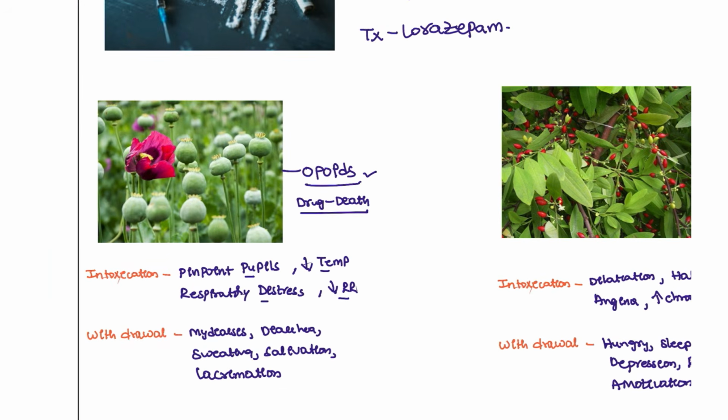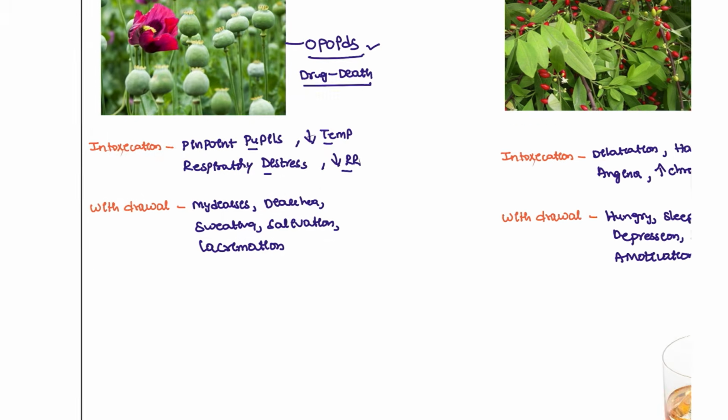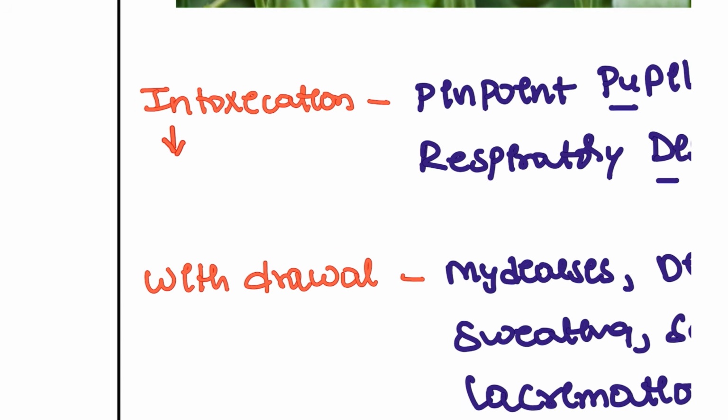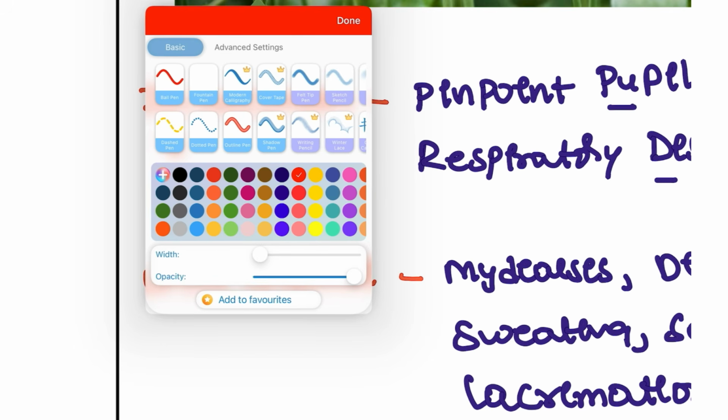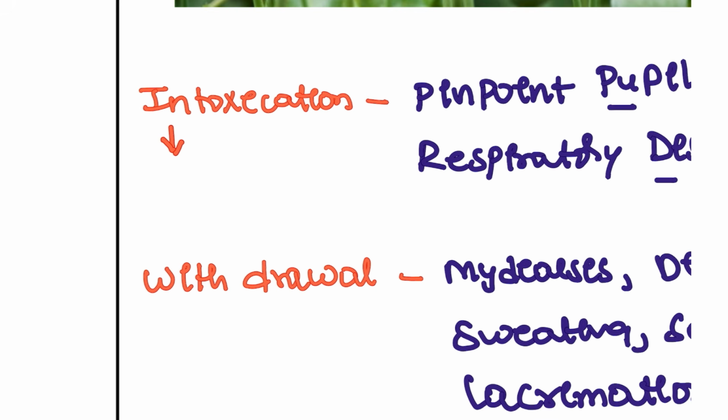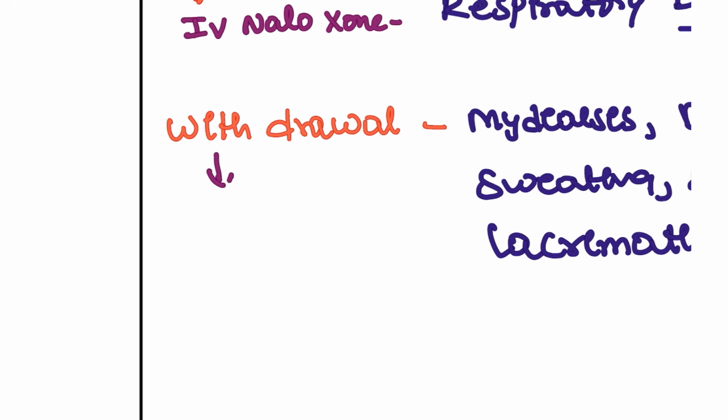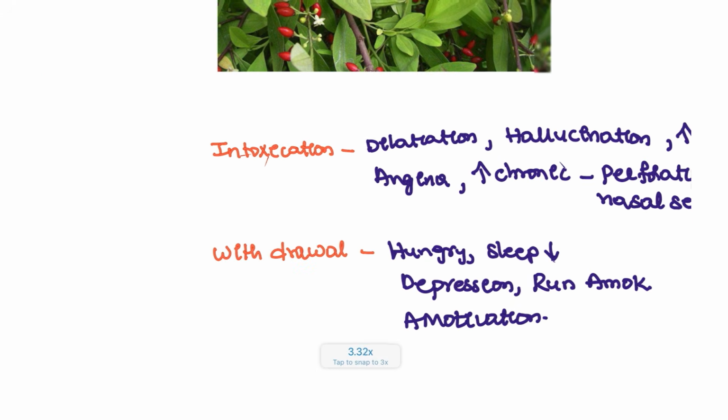Next, how are we going to treat all these patients? For this patient, we'll use the other pen. For this patient, I'm going to give IV naloxone. And for the withdrawal, we can go for methadone as the treatment of choice.